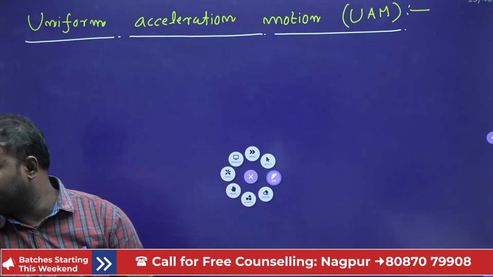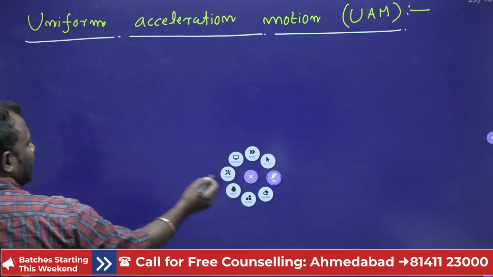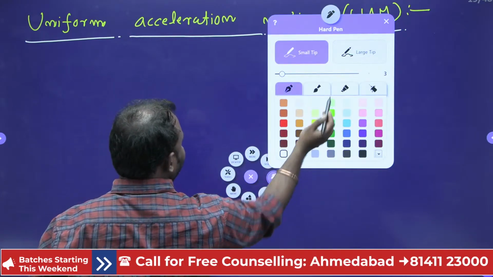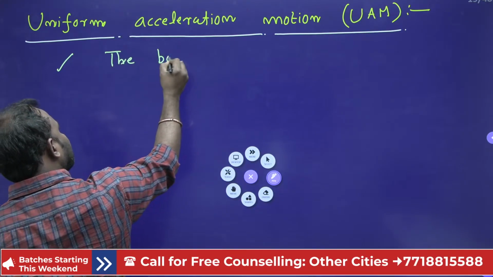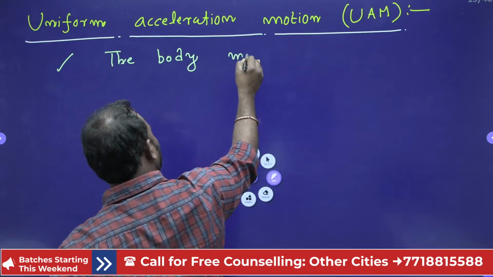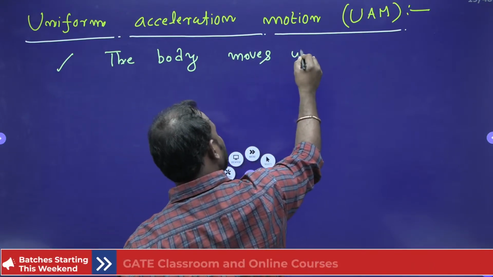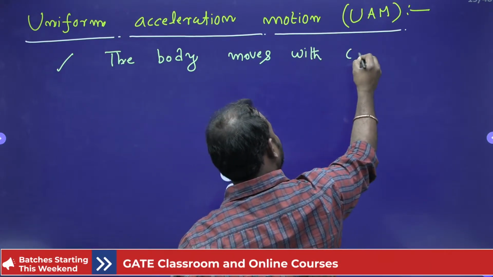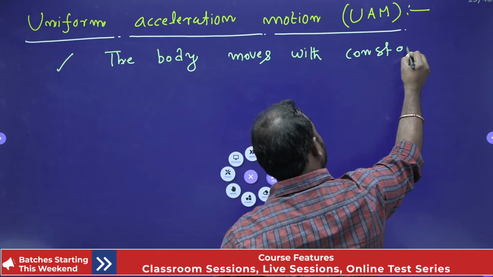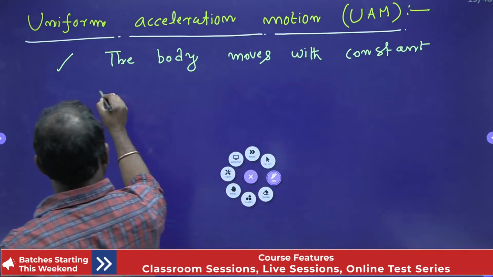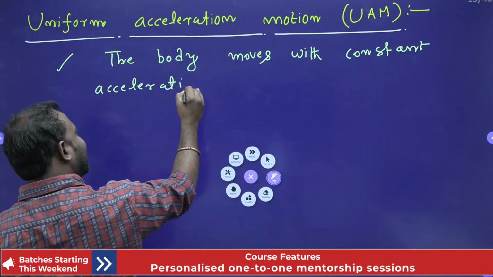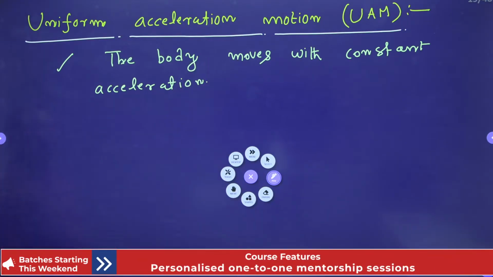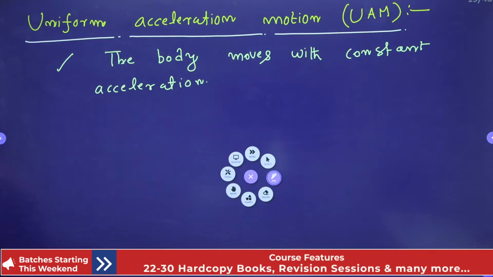Now let me give you that. If a body moves with a constant acceleration, then it is considered a uniform acceleration motion. Clear everybody, guys?